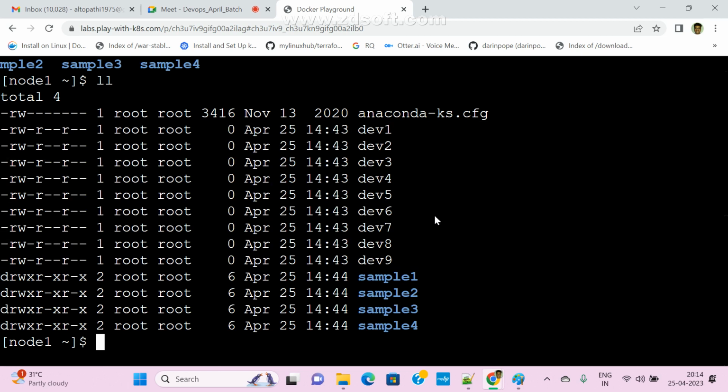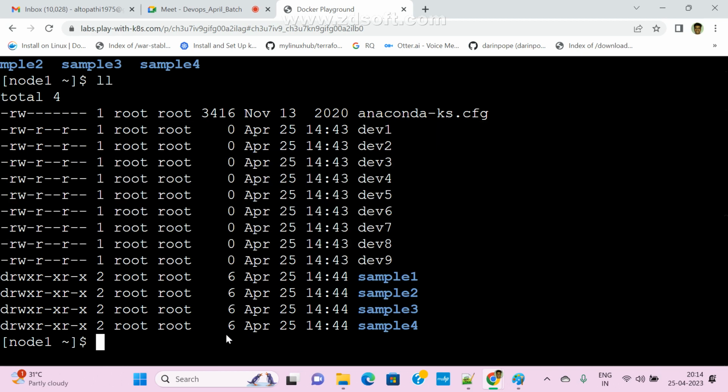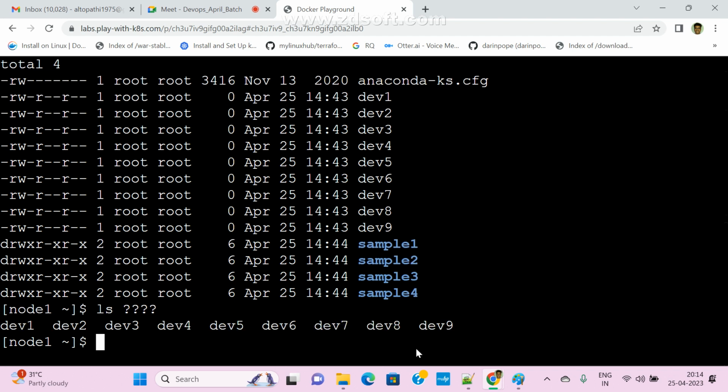Now I want to display only files starting with dev. In that case, see here, all are 4 letters, right? Now I can pass it like this also: ls space question mark question mark question mark question mark. Now how many characters? 4 characters. The first character is any, the second any, the third anything, and the fourth any character. Now clear? It will display only those. Suppose if I pass like this, what is the output? Anyone guess?